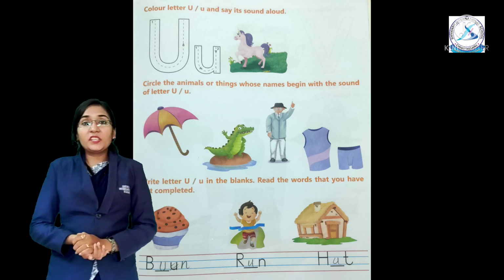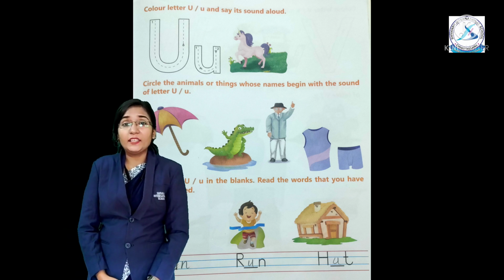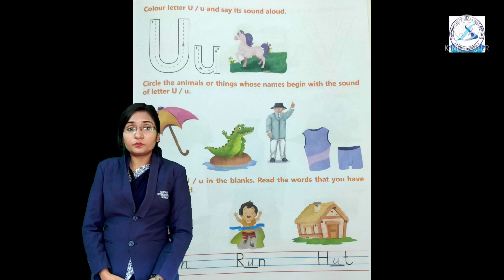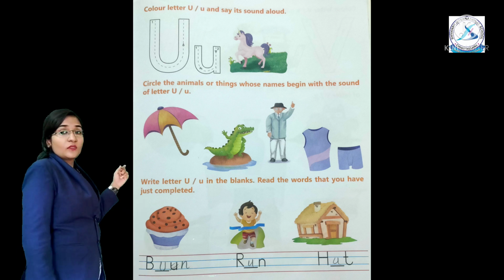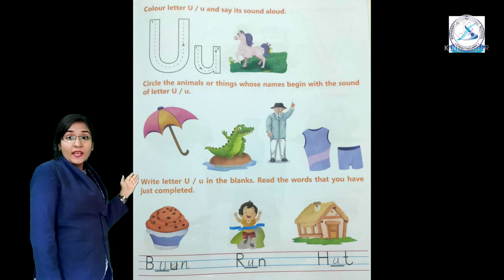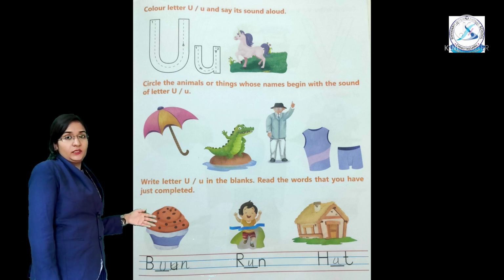Write letter U in the blanks. Read the words that you have just completed. See, bun. B-U-N, bun.